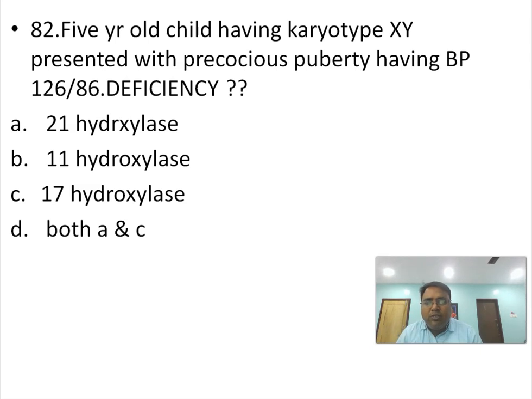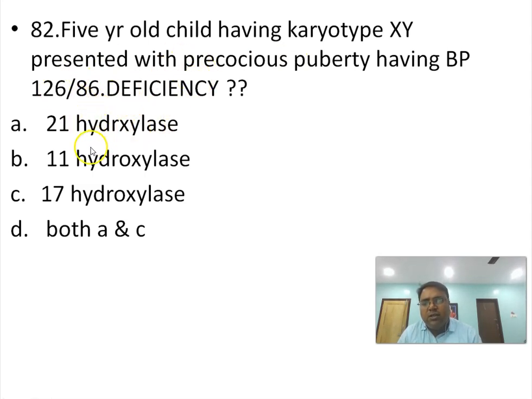Second, a 5-year-old child having karyotype XY presented with precocious puberty with blood pressure 126/86. What is the deficiency? What is the thing to be marked here? The karyotype is XY. XY means this is a boy child presented with precocious puberty, meaning testosterone level is high, with hypertension as blood pressure is 126/86. So with these three, a boy with high testosterone level with hypertension, then what is the deficiency?